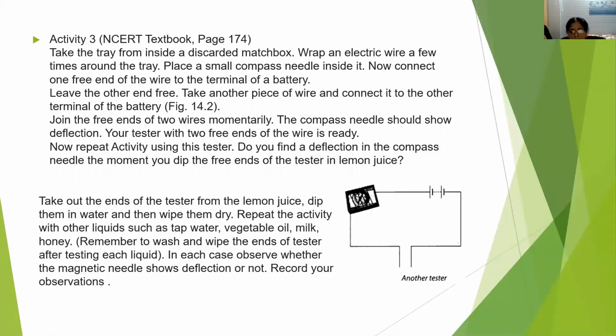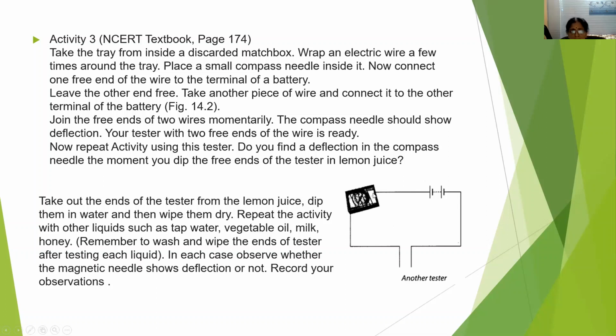Now, next activity, let's do this by using another tester. Here you have to take the matchbox tray, that is, a discarded matchbox without matchsticks. We have to take the empty matchbox tray and wrap an electric wire a few times around the matchbox tray. Now we have to place a small magnetic compass needle inside the tray.